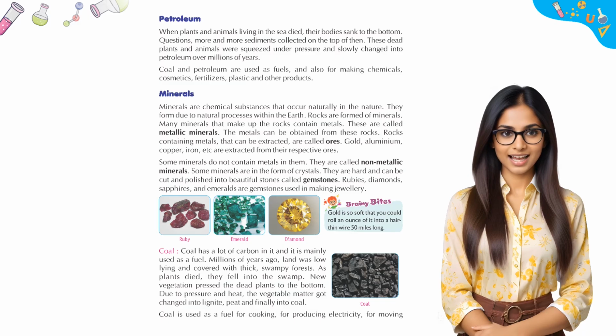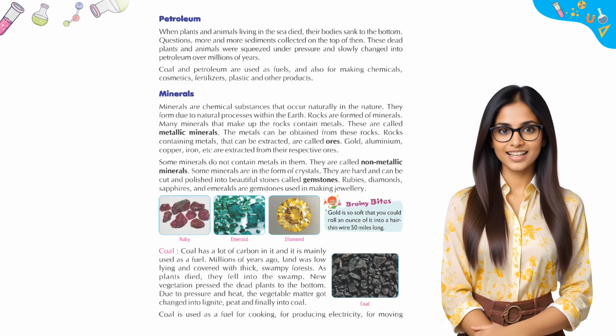Minerals. Minerals are chemical substances that occur naturally in nature. They form due to natural processes within the earth. Rocks are formed of minerals. Many minerals that make up the rocks contain metals. These are called metallic minerals. The metals can be obtained from these rocks. Rocks containing metals that can be extracted are called ores.